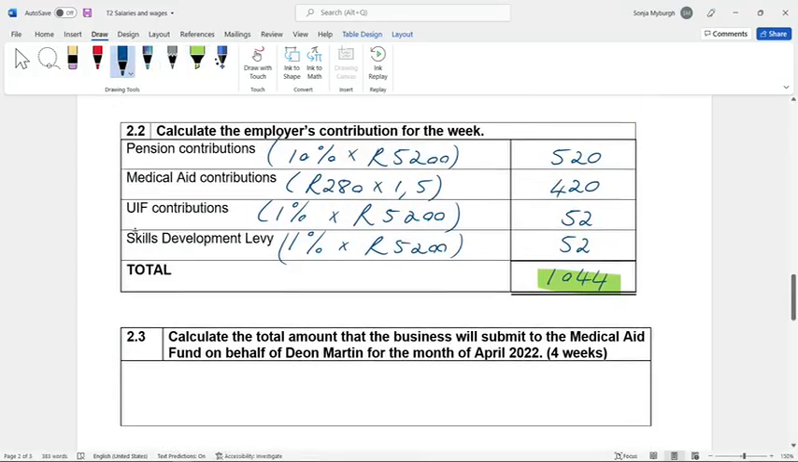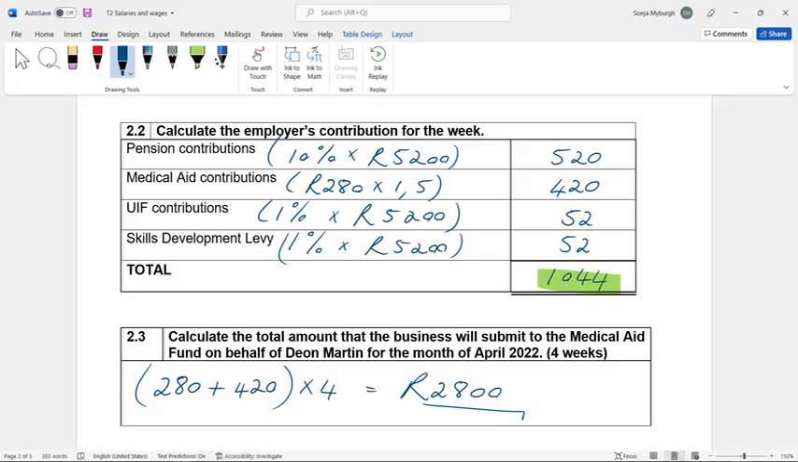And then lastly, we have to calculate the total amount that the business will submit to the medical aid fund for the month. So yes, we know the deduction is 280 and the contribution. The one part they deducted from Dion's wage, the other part the business contributes, must be paid to the medical aid. But this is for 4 weeks. So for the month, they must pay the medical aid 2,800 rand.